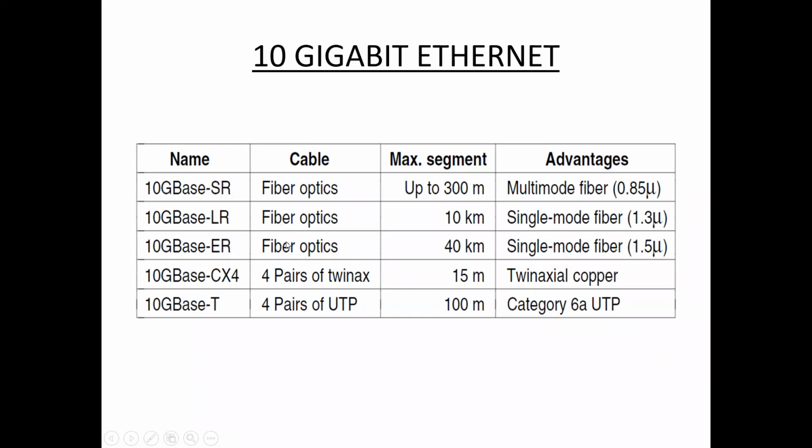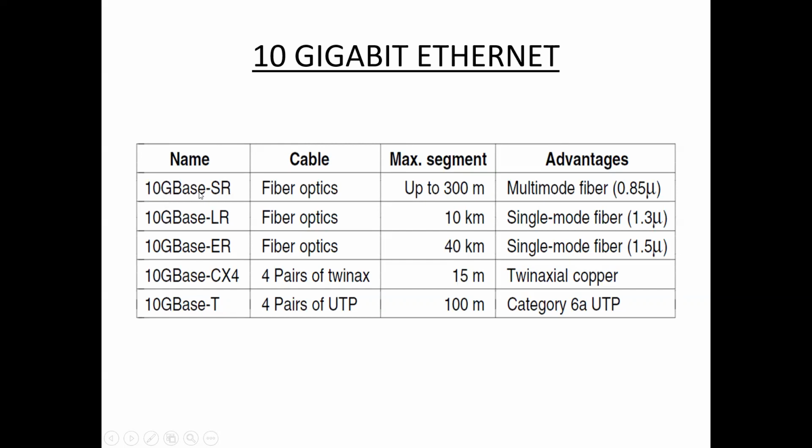By using fiber optic cable, the network area can be extended up to 10,000 meters, which is 10 kilometers, or even up to 40,000 meters. So these are the different 10 gigabit Ethernet cables.